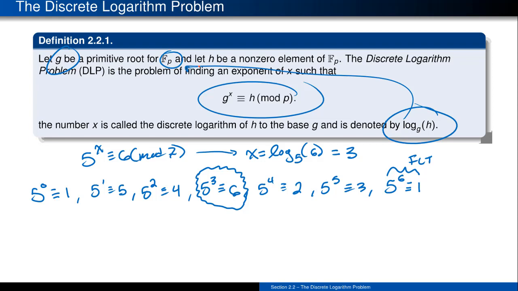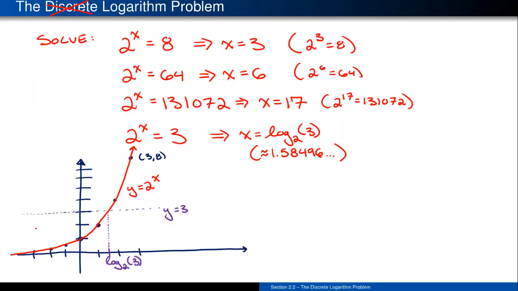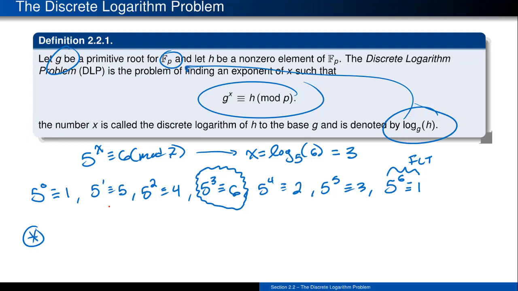One of the interesting things to think about right now is that back in the continuous case, there is only one solution that works, because we have this nice little one-to-one function, and what's going to happen is that we get that singleton value for my x that's going to output that output of 3. That is the only one that works, that little intersection node right there. If I look back at this world, I can actually come up with a few other x's that happen to kick out that same value of 6. And it's actually connected back to this world of 5 to the 6th being a 1 modulo 7.